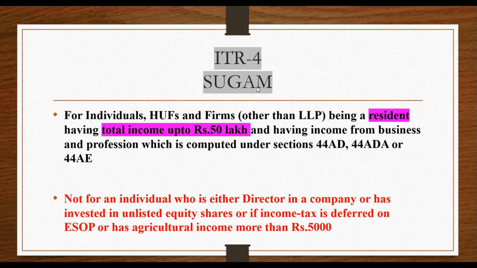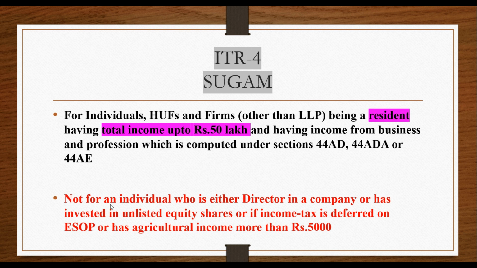And LLP can't file their ITR in ITR 4. ITR 4 is for a resident individual, HUF or firm having total income up to 50 lakhs. If their total income exceeds 50 lakhs, they should choose ITR 2 or 3, and it is for those having income from business and profession which is computed under 44AD, 44ADA or 44AE.